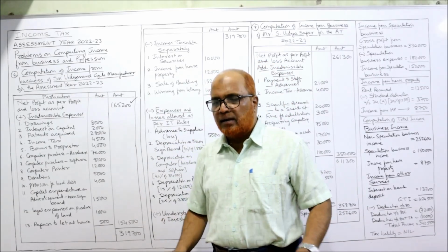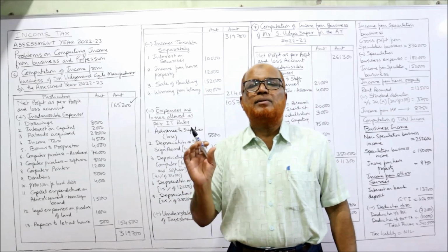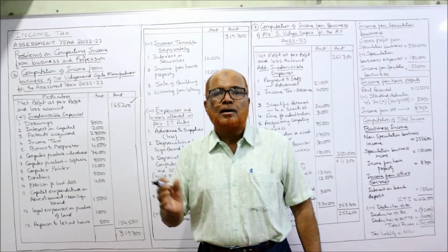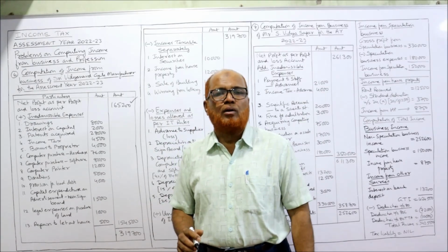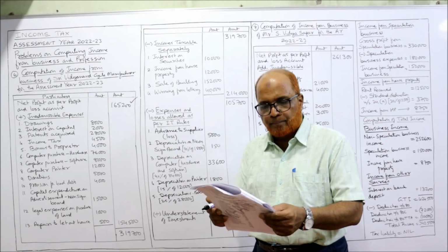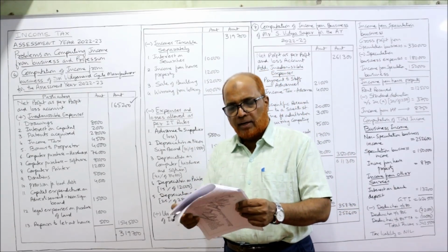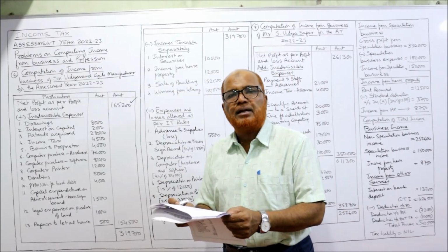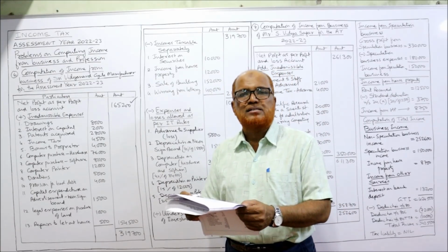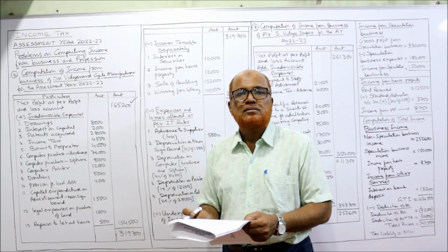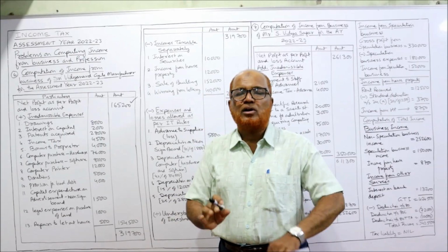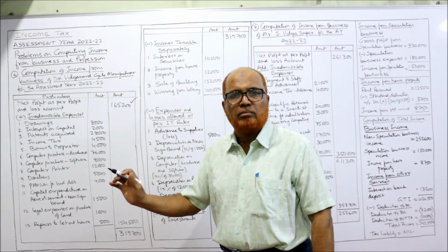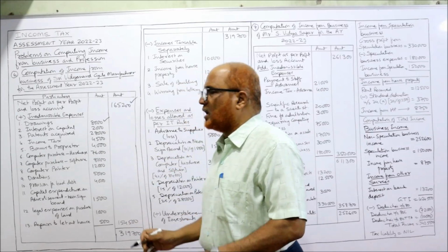Now add inadmissible expenses. Inadmissible expenses means those expenses which are not allowed by the Income Tax Act but already debited to profit and loss account. So we add back. First item: salary to employees allowed, advertising expenses allowed, general expenses allowed, entertainment expenses allowed, bad debts allowed. Drawings are debited to profit and loss account. The Income Tax Act says drawings will not be allowed as deduction, disallowed. So drawings 8,000 I have taken.